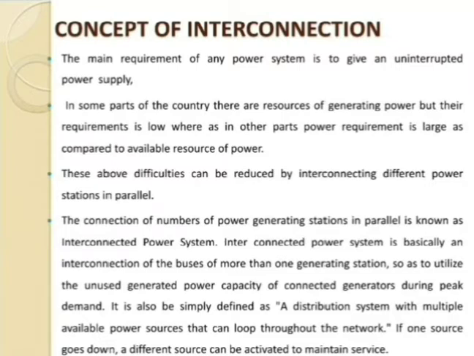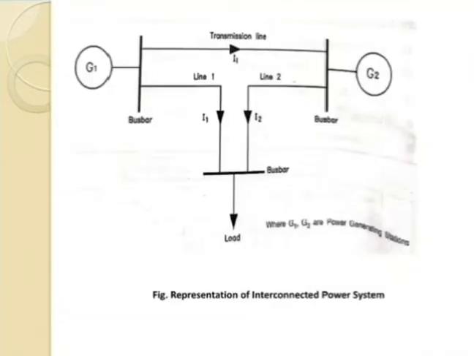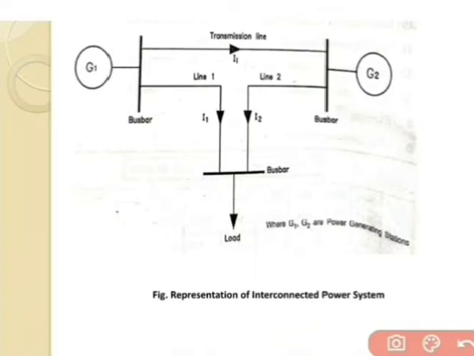Here we can go through one example for the interconnection system. This is the representation of the interconnected power system. Here two generating stations are connected in parallel: generating station G1 and generating station G2.